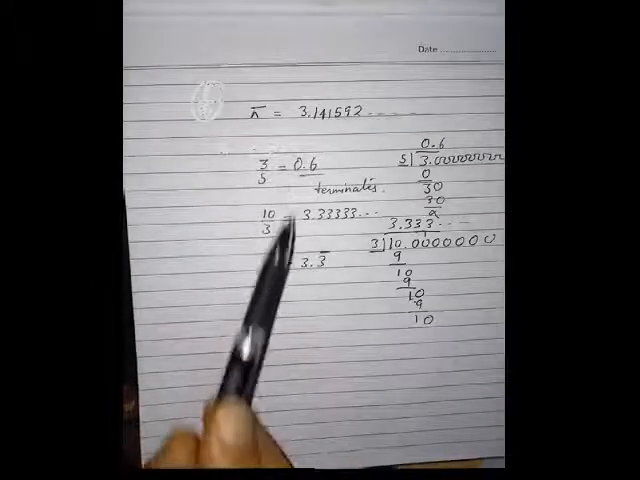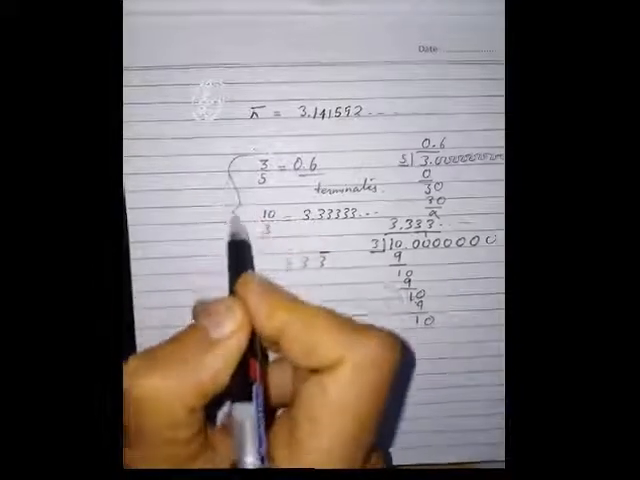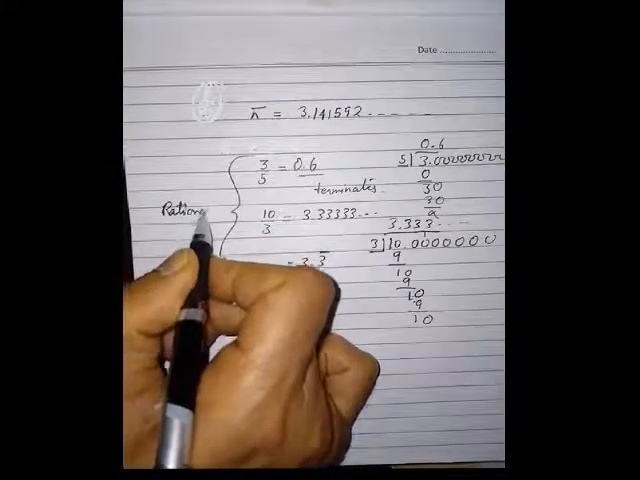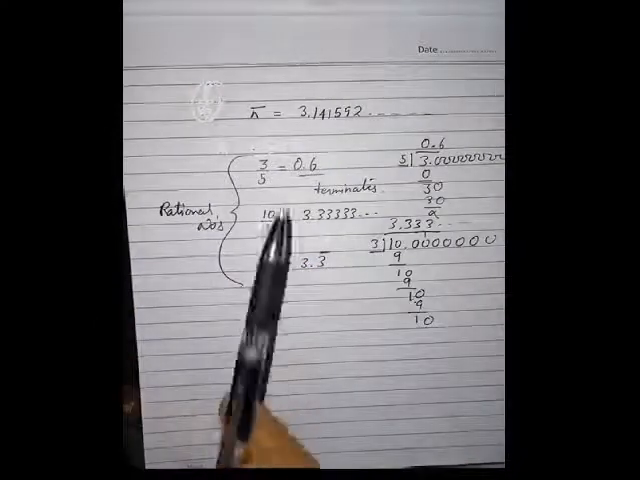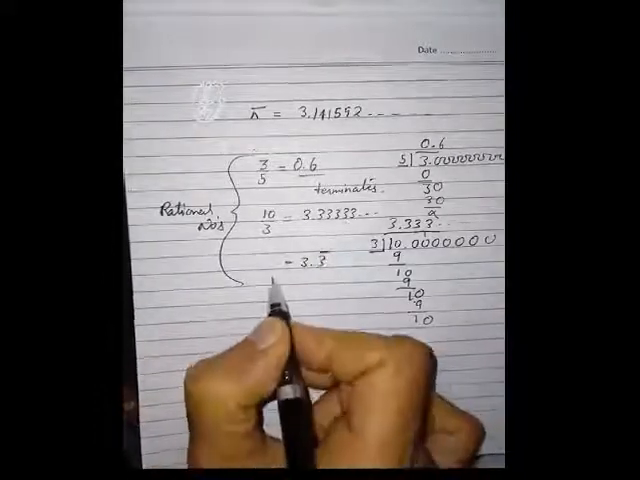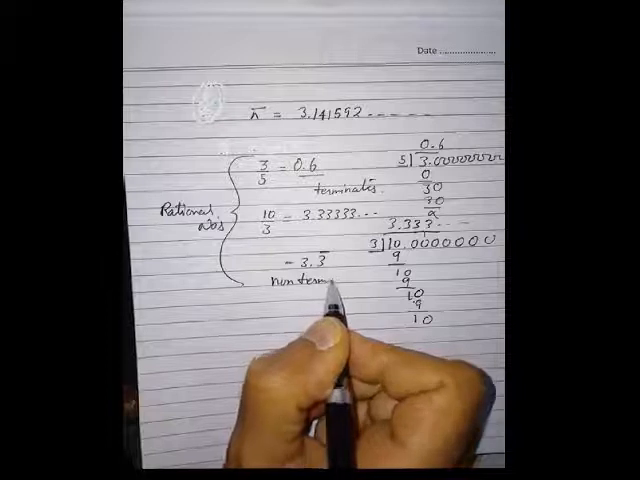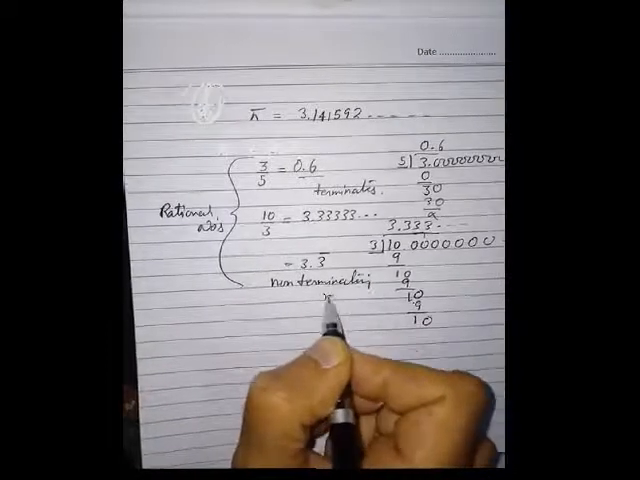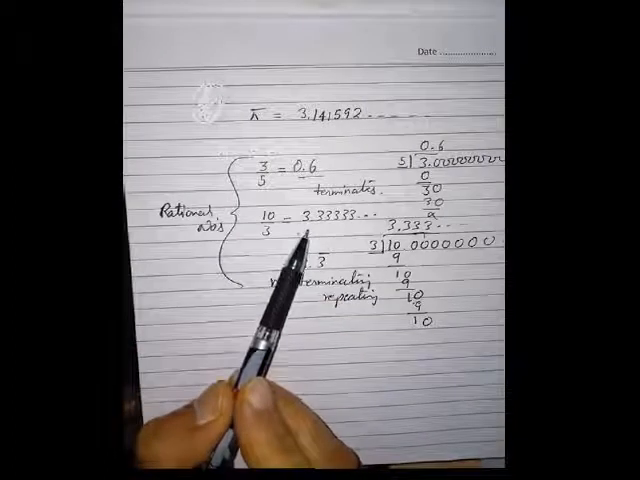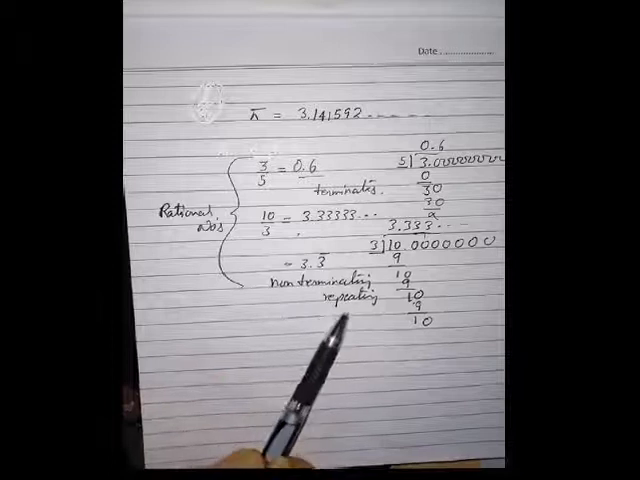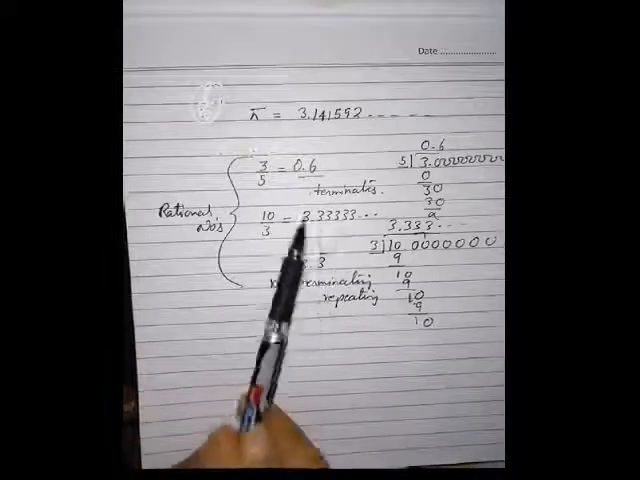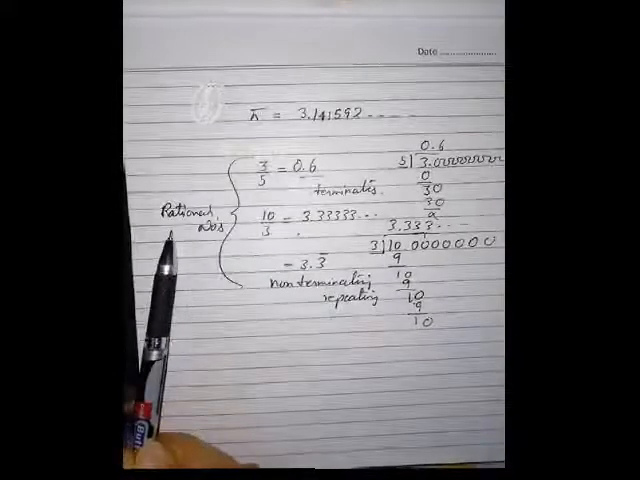So these types of numbers are called rational numbers. These two categories fall in the category of rational numbers, because when rational numbers are divided, they give either a terminating or a non-terminating repeating decimal. In the second case, it does not terminate, it does not end, but it keeps on repeating. So these two conditions of fractions or decimals fall under rational numbers.